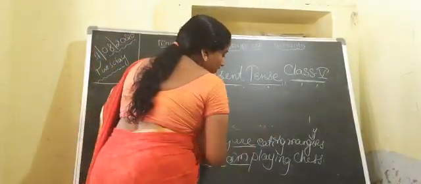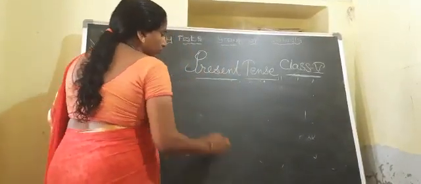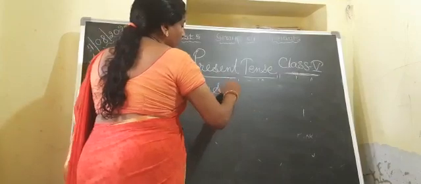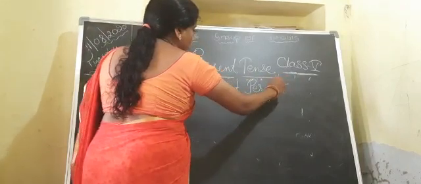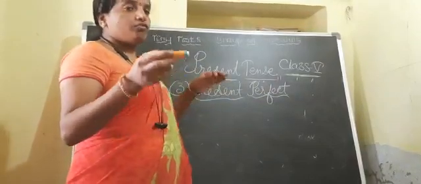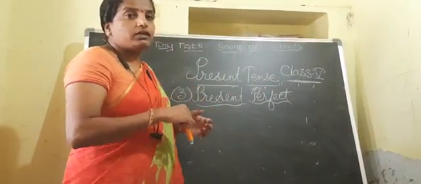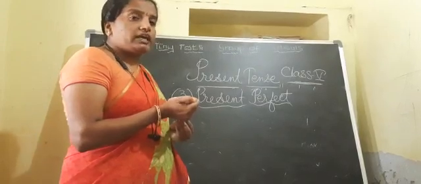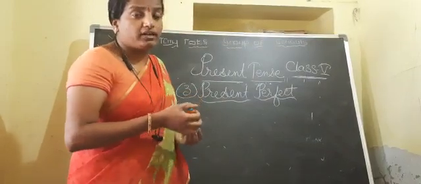What is that children? Present perfect. The third one is present perfect. See children, where we have to use this tense and what is the structure of the tense. What do you mean by present perfect? See children, this tense is used when the action started in the past and completed just before the time of the speaking, just now. Okay, an action that started in the past and is now complete is denoted with present perfect.